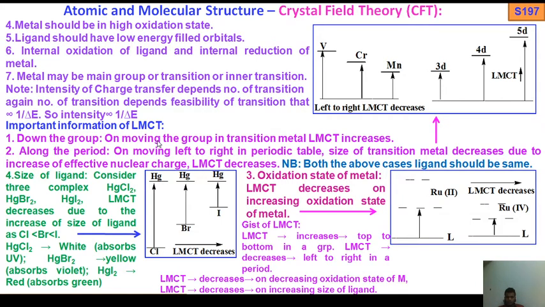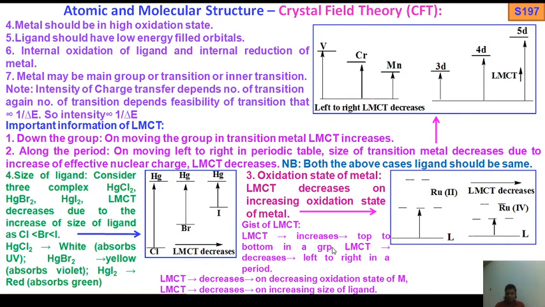So what is the variation of LMCT? Down the group it increases, along the period it decreases, as oxidation state of metal increases LMCT decreases, and as size of the ligand increases LMCT decreases. Now come to the gist of LMCT. LMCT increases from top to bottom in a group.